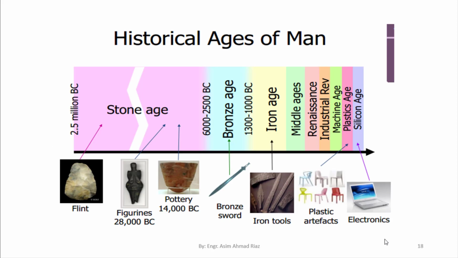Historical ages of man: 2.5 million BC, they were crafting stone for making different objects and parts. Then we have the Bronze Age, Iron Age, Middle Age, Renaissance, Industrial Revolution. Then we switch to the Machine Age, Plastic Age, and currently we are in the Silicon Age. So you can see different inventions and different novel concepts in the field of engineering, in the field of technology, which have been introduced in different ages.